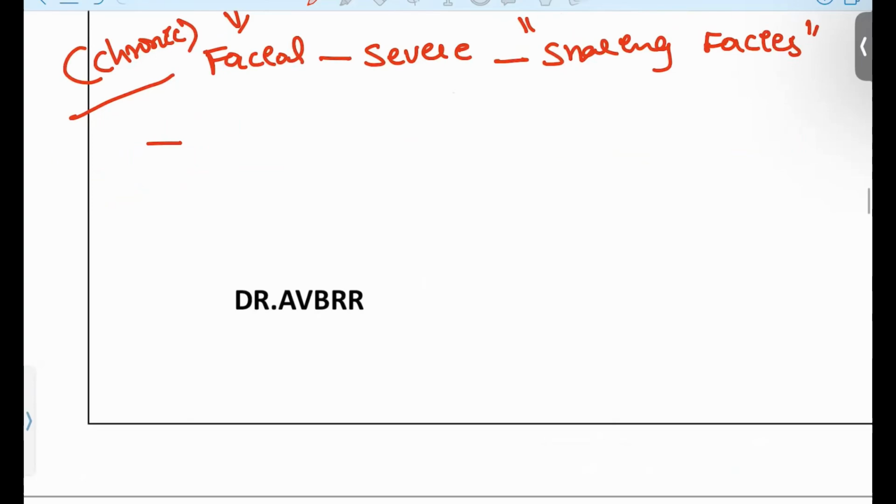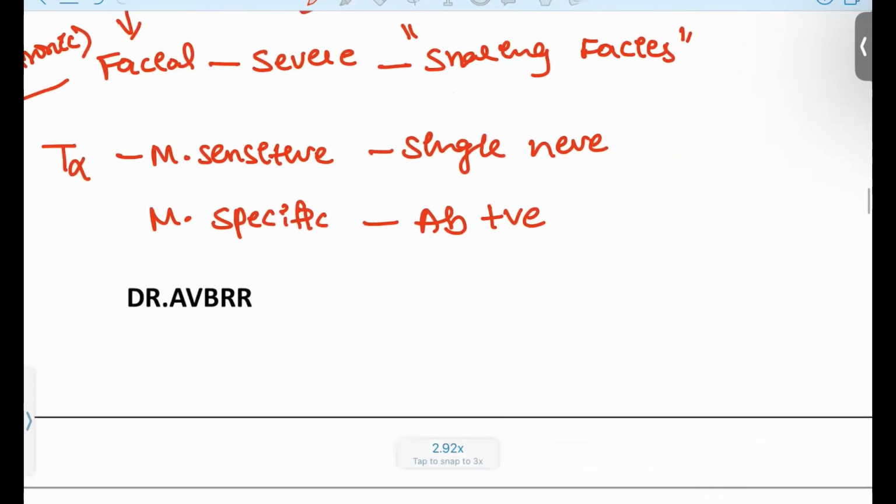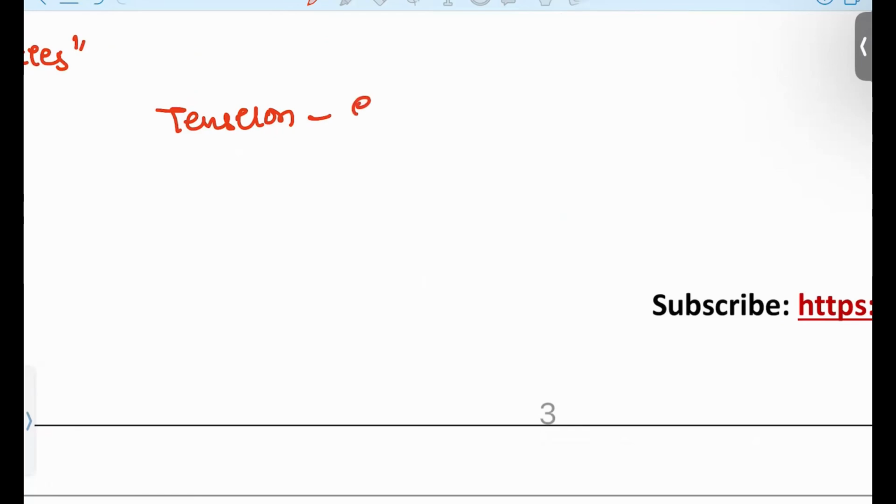Coming to the diagnostic tests, the most sensitive one is your single fiber test. The single fiber test is your most sensitive. When I say most specific, that is the antibody test. If the antibodies are positive, then that is your most specific test. And what is the other specific test we are going to perform in this patient? That is your Tensilon test. Remember, you are going to inject this patient with edrophonium. This is what we are going to give this patient.